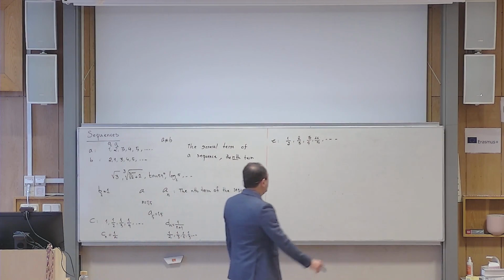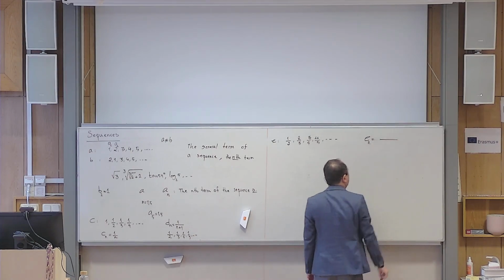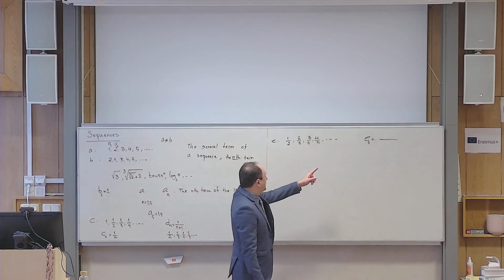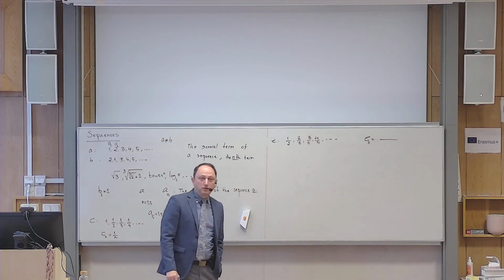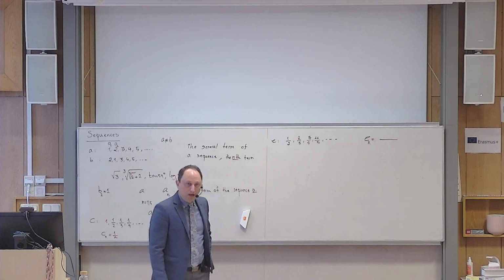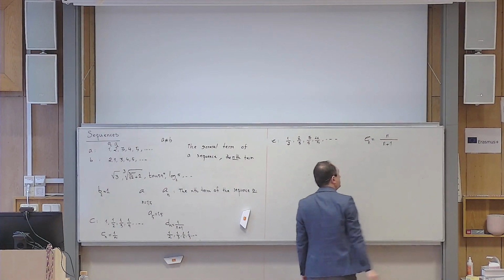So can you write a formula for any term? Let me write E sub n. So can you write a formula here for me? Of course, I put the fraction line because you can see that all of them are fractions. But how should I write this down? Yes, ma'am? n over n plus 1. Yes? How can you check that what you said is correct?